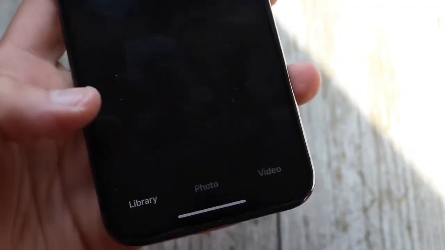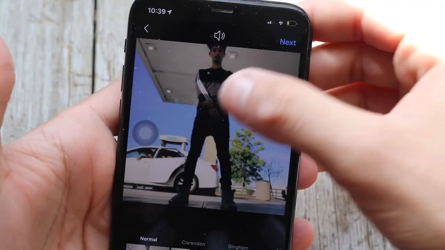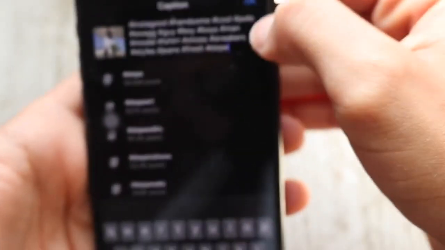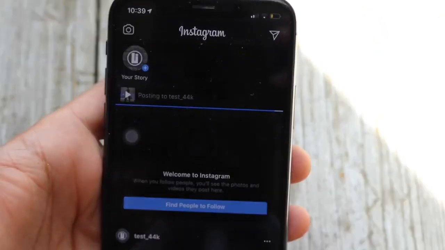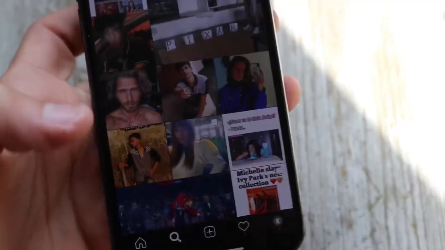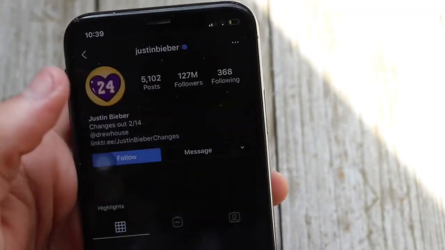Alright guys, so let's upload the photo that we want. For example, this one. Click on next, paste, hit OK, and then share. So this is the first step that you gotta do: put some tags. Step number 2 is go to celebrities, for example Justin Bieber.